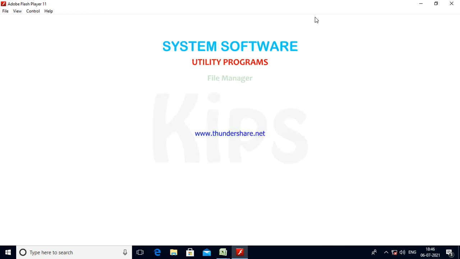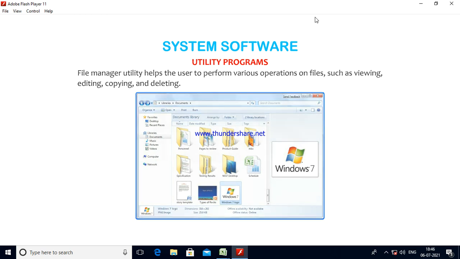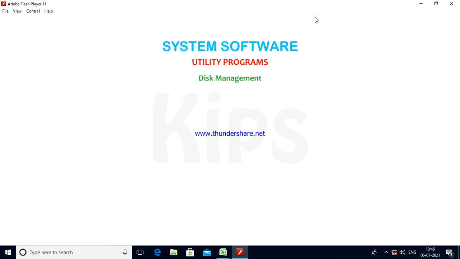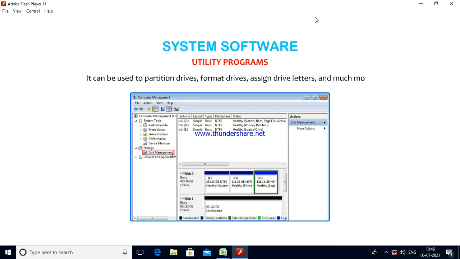File Manager. File Manager utility helps the user to perform various operations on files such as viewing, editing, copying, and deleting. It also helps in managing files and folders and organizing them in a computer storage device. Disk Management. Disk Management utility enables a user to view and manage the disk drives installed in a computer. It can be used to partition drives, format drives, assign drive letters, and much more.